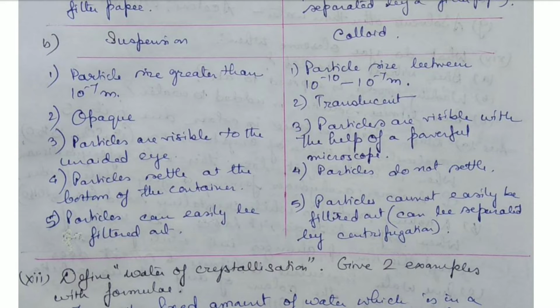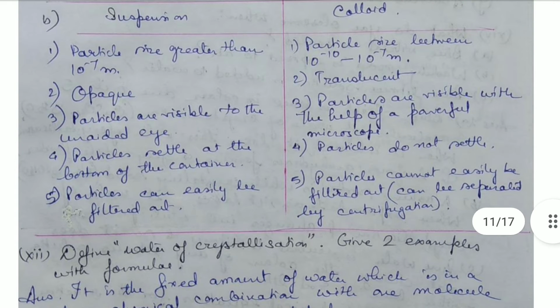Suspension particles are visible to the unaided eye. Without any aid we can see the suspension particles, but in case of a colloid they are visible only with the help of a powerful microscope. Suspension particles settle down at the bottom of the container, but colloid particles do not settle down. Suspension particles can easily be filtered out, but they cannot be easily filtered out in case of a colloid, though they can be separated by a process called centrifugation.